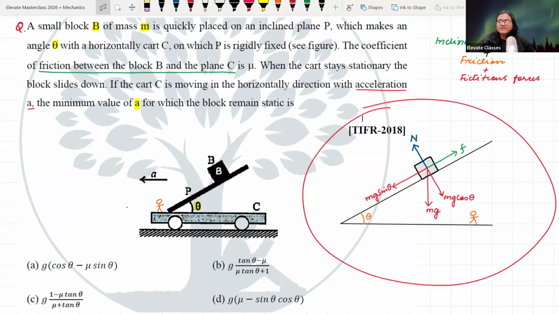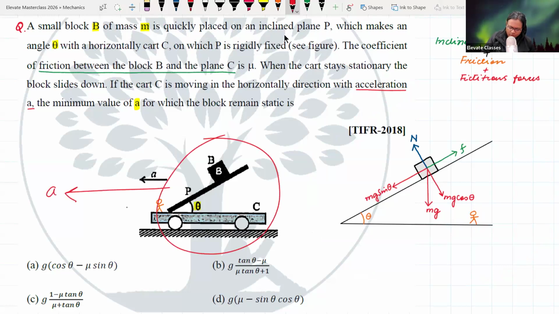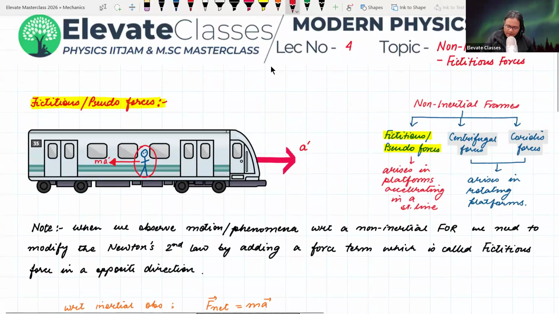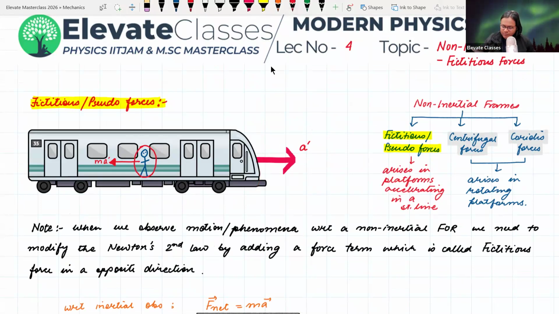Now, what is happening here? This inclined plane is accelerating forward. थोड़ी देर पहले मैंने आपको यहाँ पे बताया था. If the platform is accelerating forward, then the mass inside the platform, whose motion we are studying, will experience a force in the backward direction, which is equal to the mass times the magnitude of the acceleration of the accelerating platform.